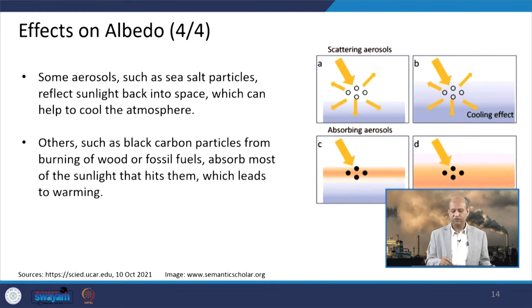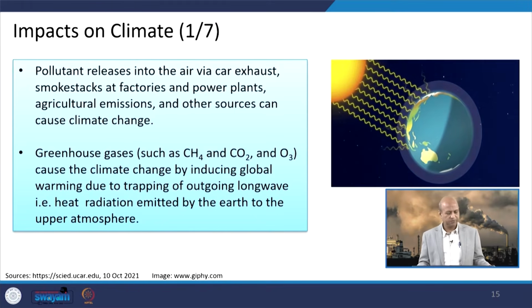So, these scattering aerosols which are light in color reflect a lot of solar radiation, so they cause a cooling effect in the temperature, and the carbon particles, soot etc., absorb the light and have a warming effect. So, aerosols can have both effects depending upon their physico-chemical characteristics.